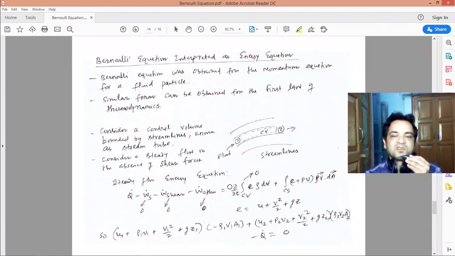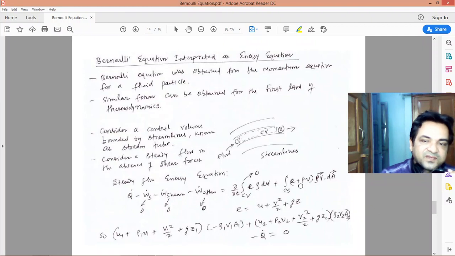As we are analyzing a control volume, the rate of change of energy for the system should be converted to a control volume expression. So we can use the Reynolds transport theorem to write the rate of change of energy for a system in its form for the control volume. So heat transfer minus work transfer is the rate of change of energy for the system, and that we have written in this expression by using the Reynolds transport theorem.